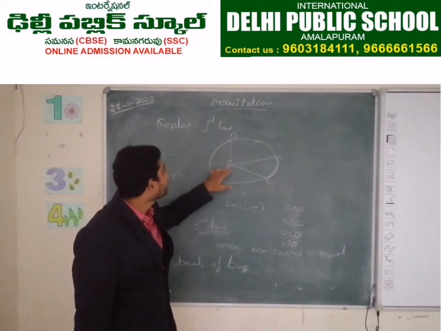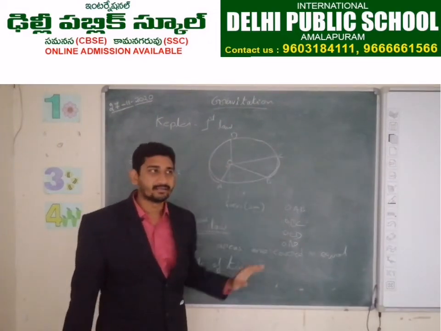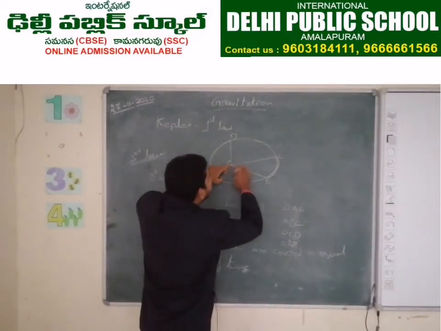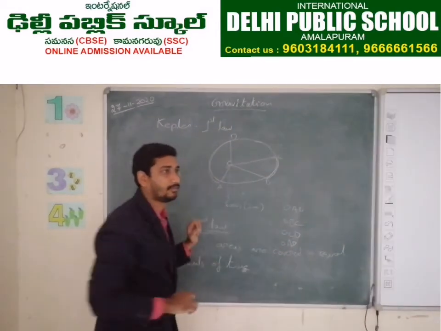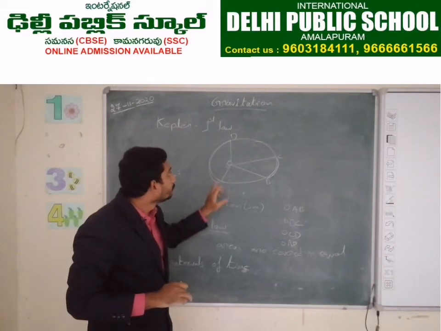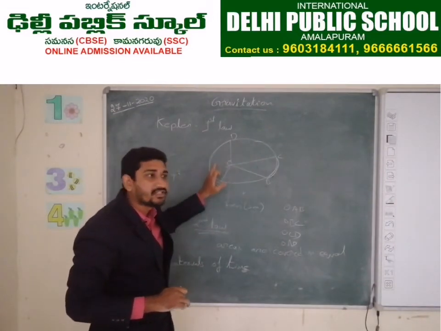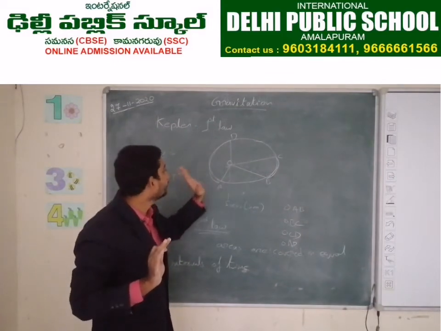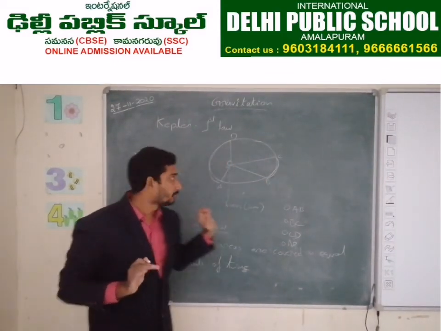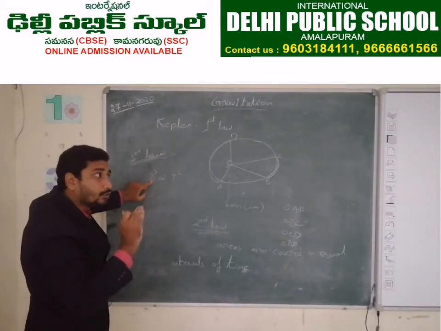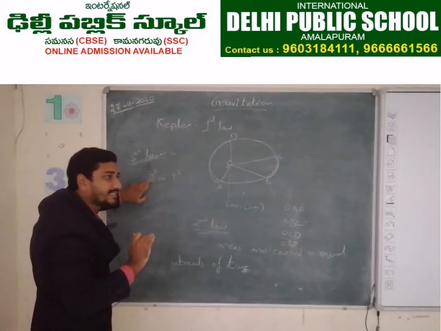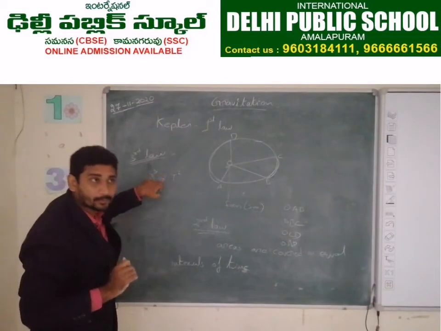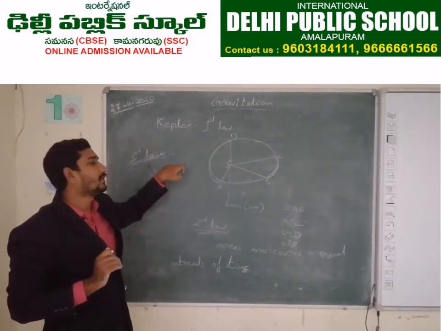But here the distances are different. Here the distance is less, here the distance is more. If we take the average of this, we will get the mean distance between the sun and the earth. The cube of the mean distance between the earth and the sun is proportional to the square of the time period.